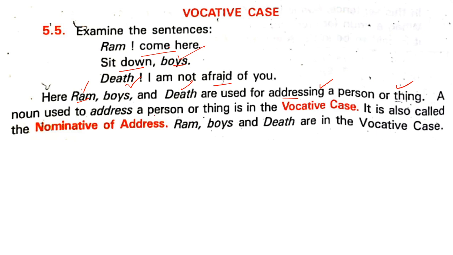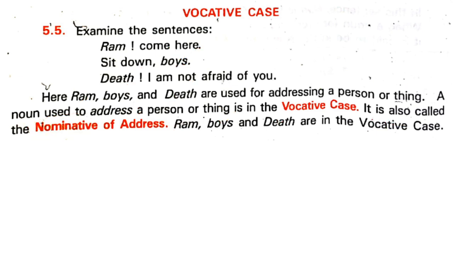A noun used to address a person or a thing is in the vocative case. Again, am I telling you, a noun used to address a person or a thing is in the vocative case. It is also called nominative case. Nominative means giving nomination or names. So we are speaking to them, nominating. Ram, come here. We're just talking to him. Sit down, boys. Here we are nominating the boys to do some work. So Ram, boys, death, etc. are in the vocative case.